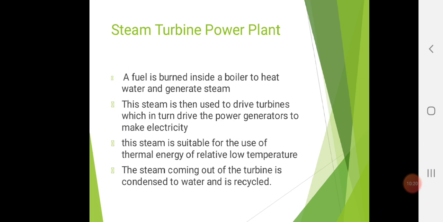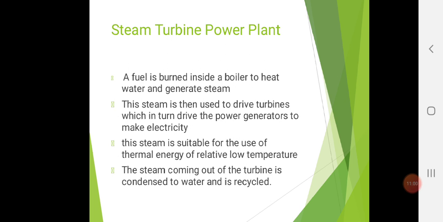Now, this might be a new component for us, economizer. The water from the condenser is passed to the economizer, which heats up the water and sends it to the boiler. Next, air preheater. Air preheater acts as a heat exchanger. It uses heat from the fuel gases and heats up the air coming from the air intake system. Then this heated air is sent to the boiler. This ensures proper combustion and it helps to improve the overall efficiency of the power plant.